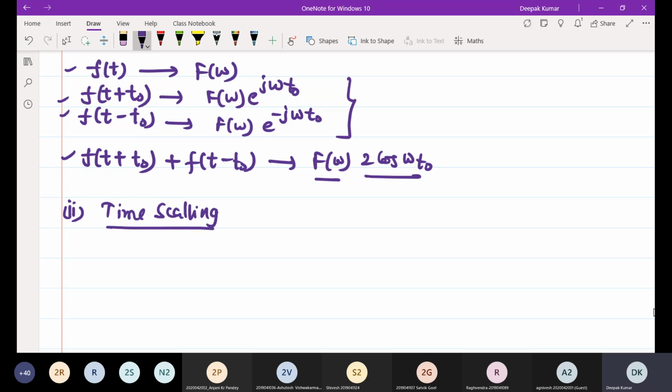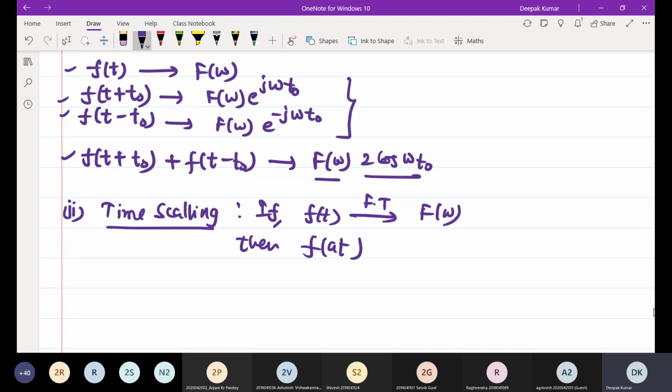Time scaling means if f of t has a Fourier transform F of omega, then for f of at, what will the Fourier transform be in this case? Try to find it. With the same process you can find it here also.